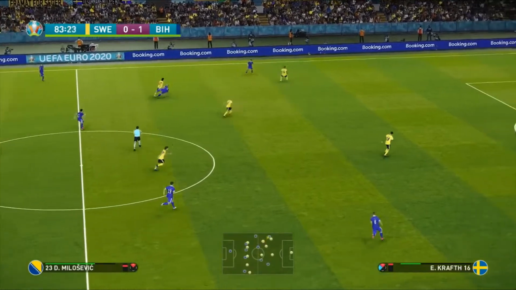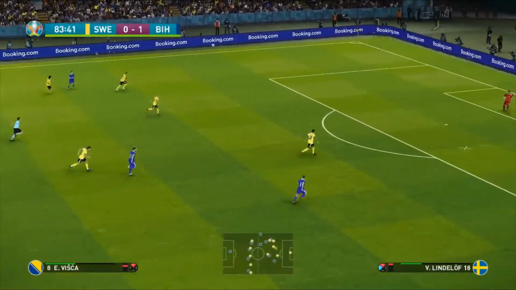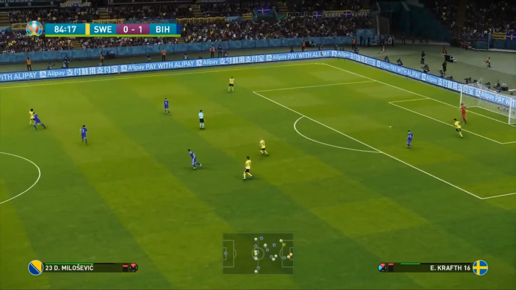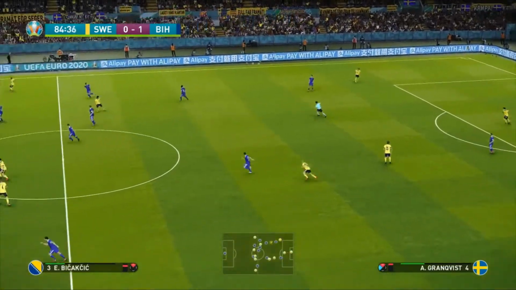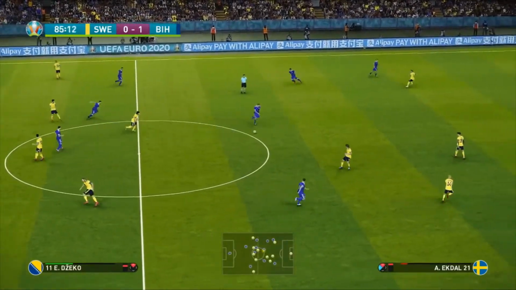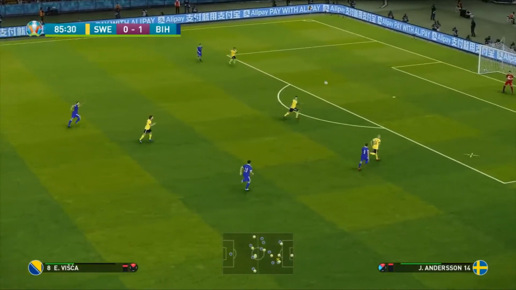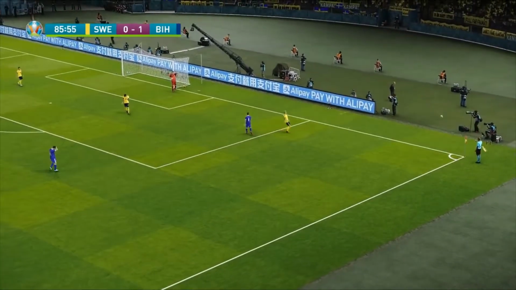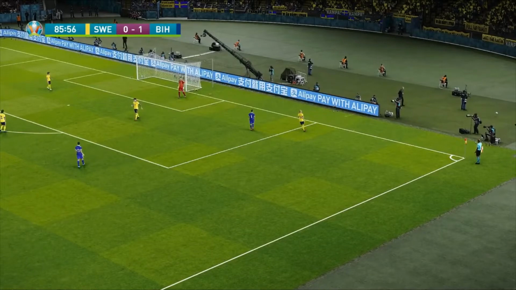Žeko into Milicevic. Tries to hit it for Vishka. And well, it's been taken into the defender's own hands there. Victor Lindelof opting to not leave it for the goalkeeper. Here's Bikasic. In for Žeko. Tries to hit it for Vishka. It's defended well, but it's another corner here for Bosnia. And well, this game right now, as it stands, is still 1-0 to Bosnia.